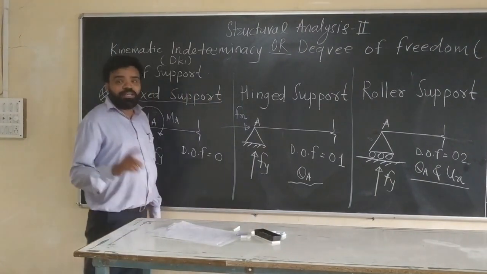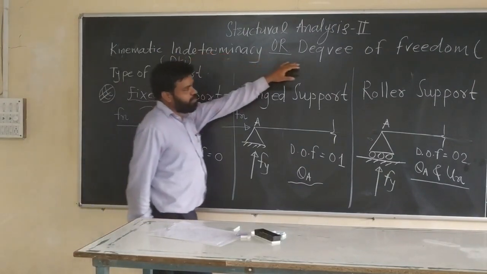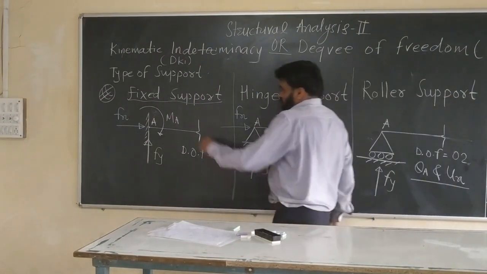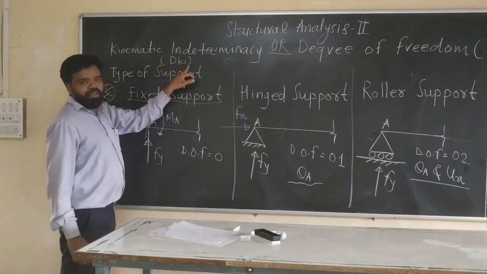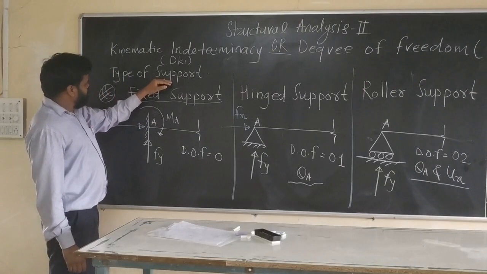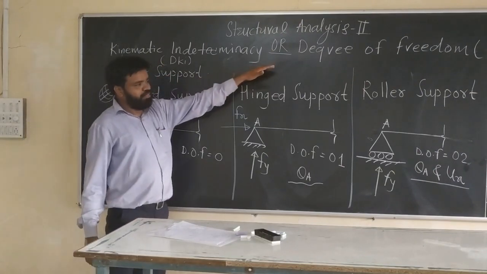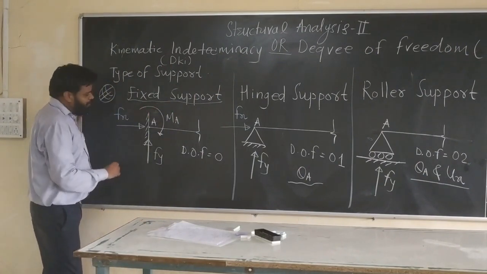Today we are going to deal with kinematic indeterminacy or degree of freedom, DOF. Kinematic indeterminacy you may call as DKI. So let's see first the type of support, and according to the support how the degree of freedom changes, that we are going to deal. So the first support is fixed support.